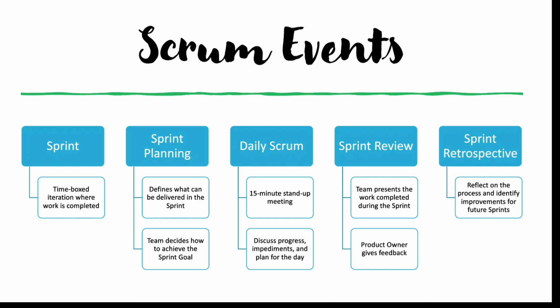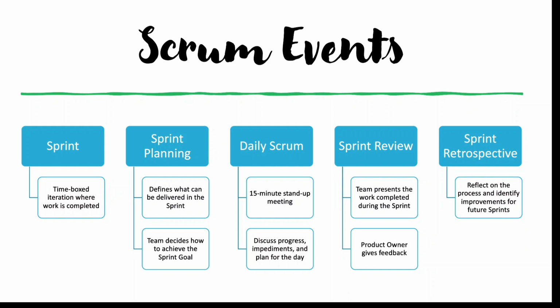And then we have the sprint retrospective. After the sprint has been completed properly, all team members should come together, sit together, and discuss what good things they have done and what bad things they have done, and where they need to improve their working process.